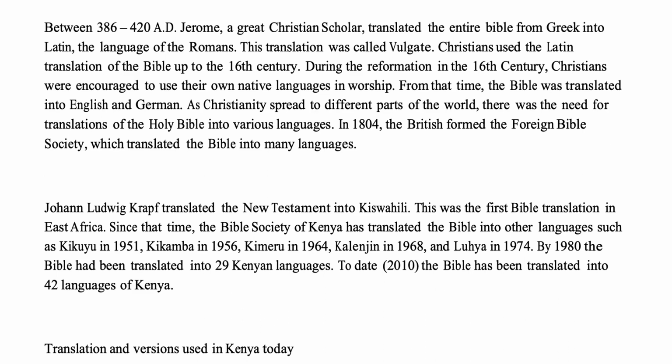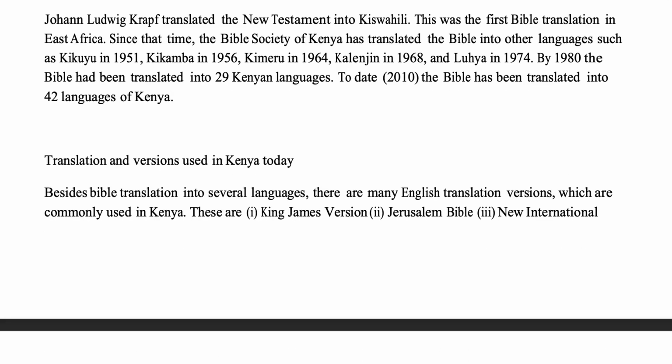As Christianity spread to different parts of the world, there was the need for translations of the Holy Bible into various languages. In 1804, the British formed the Foreign Bible Society, which translated the Bible into many languages. Johann Ludwig Krapf translated the New Testament into Kiswahili. This was the first Bible translation in East Africa.